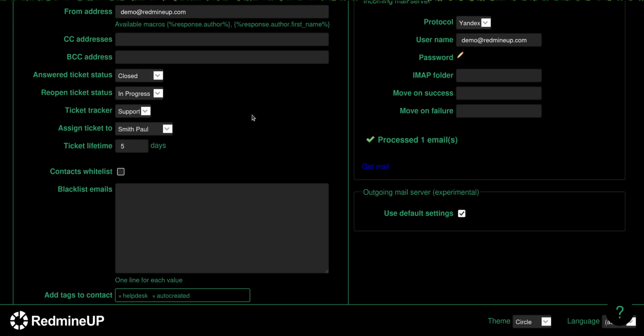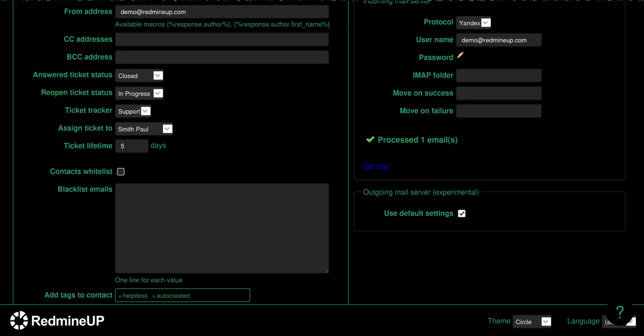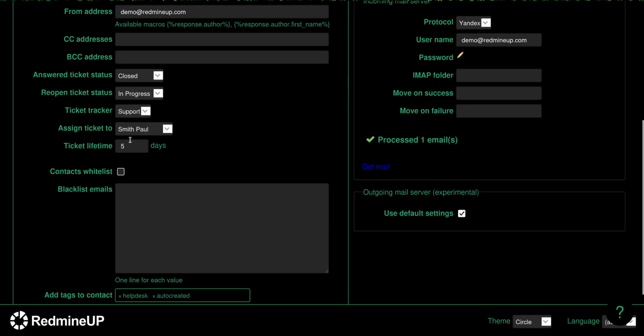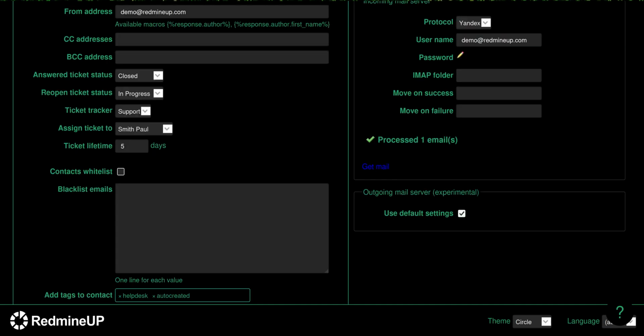If every day there is a discussion, then every time the replies are going to come into the same ticket discussion. However, if someone stops answering and the ticket just freezes and there are no actions, for example, for 8 days, then when a client replies to the ticket, it will open a new ticket discussion because it has passed the 5 days value. So this is the functionality, and this is how it is working. Okay, so this was the second option of the ticket lifetime. It was setting a value.